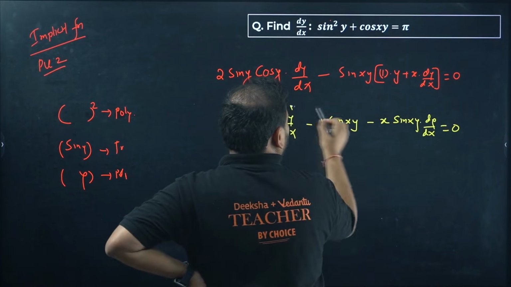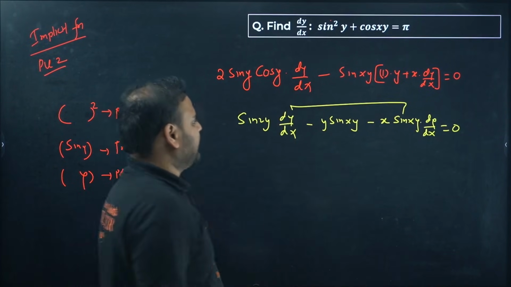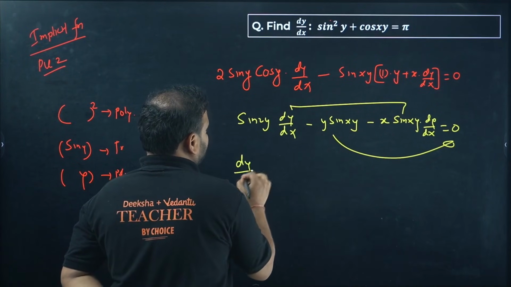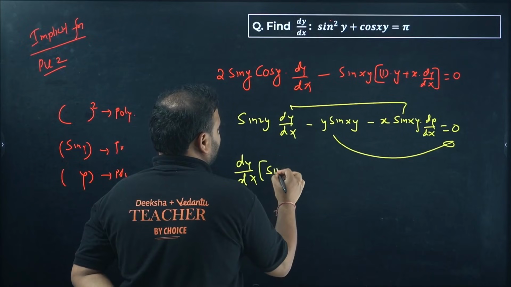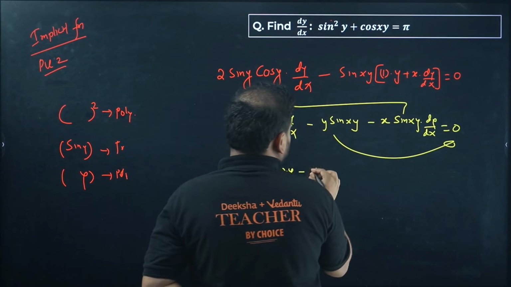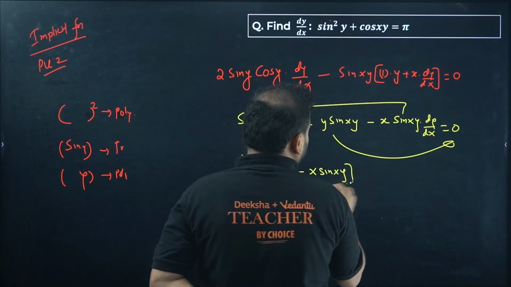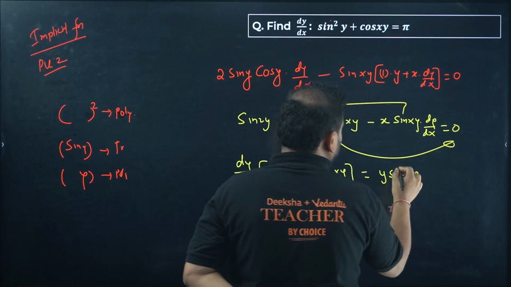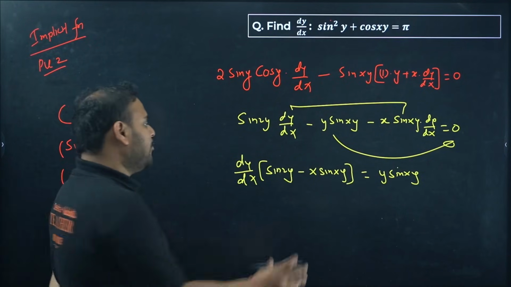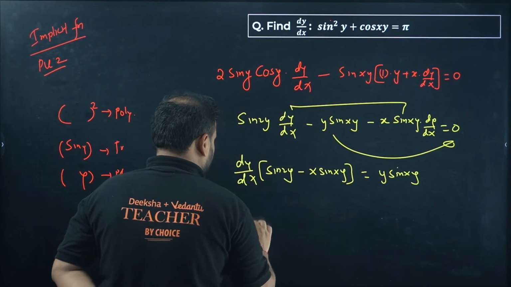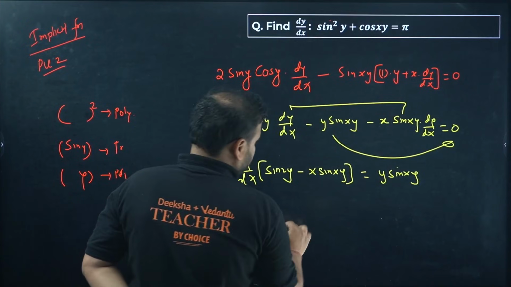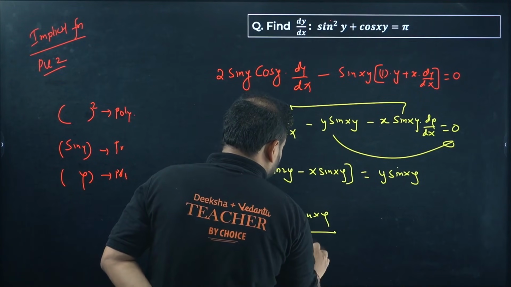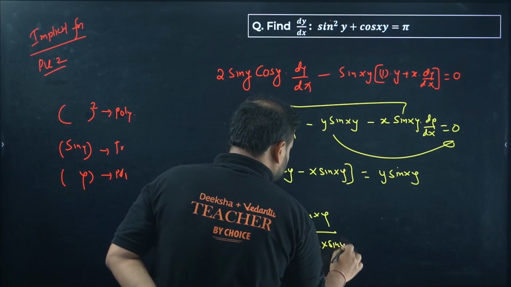So combine the terms with dy by dx, and move the other term on the other side of the equal to sign. If you combine and take common, dy by dx is common. Here you have sin 2y minus x sin xy, and over here it equals y sin xy. Now move this bracket over here, you get the result. The derivative is given by y sin xy divided by (sin 2y minus x sin xy).